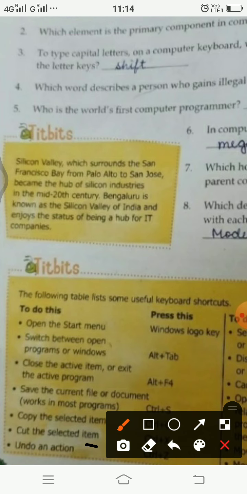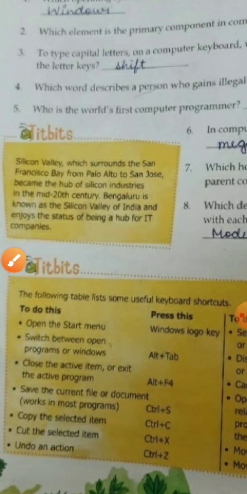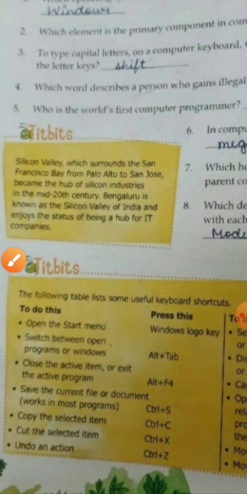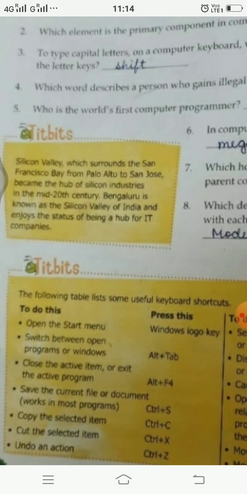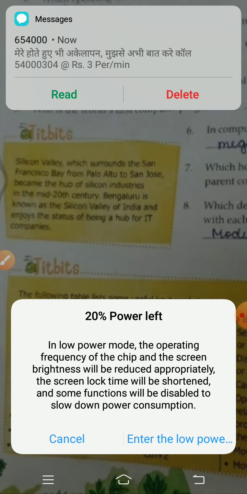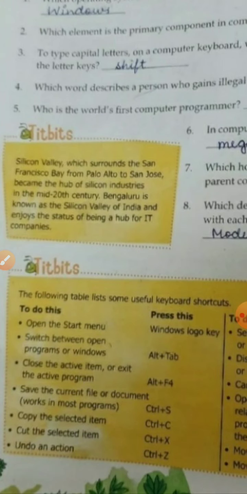Next we have cut the selected item. To cut, we have Control plus X. We use Control plus X to cut the selected item. And the last one, undo an action. To undo an action, that means if we have done anything wrong, to go back, we can use Control plus Z. We can go back one previous step after pressing Control plus Z.